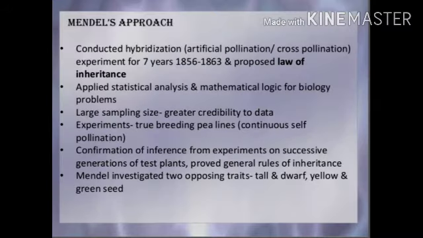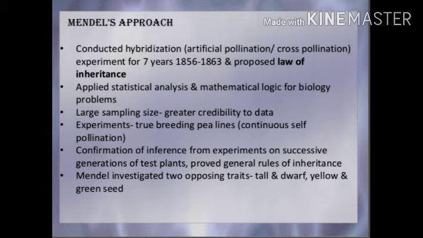In Mendel's approach, he conducted hybridizations that include artificial pollination and cross pollination. He experimented for 7 years, from 1856 to 1863, and proposed the laws of inheritance that we will discuss in this chapter. He applied statistical analysis and mathematical logic to biological problems.